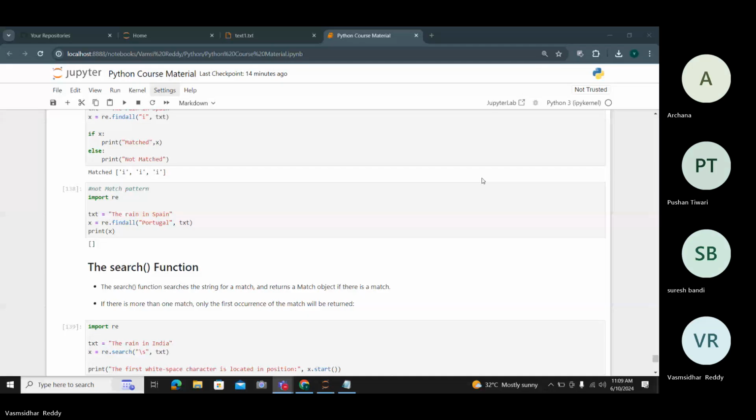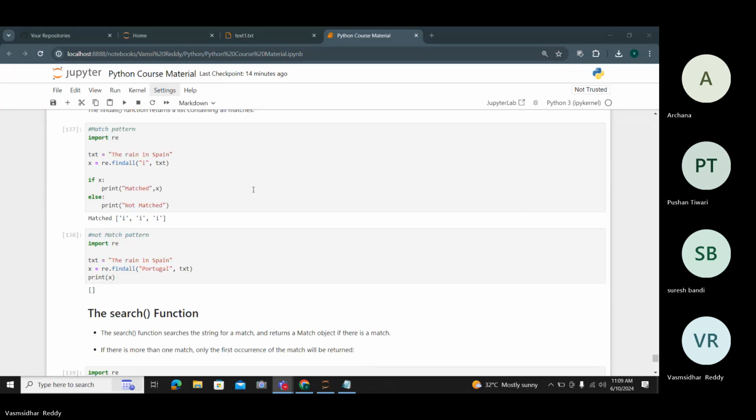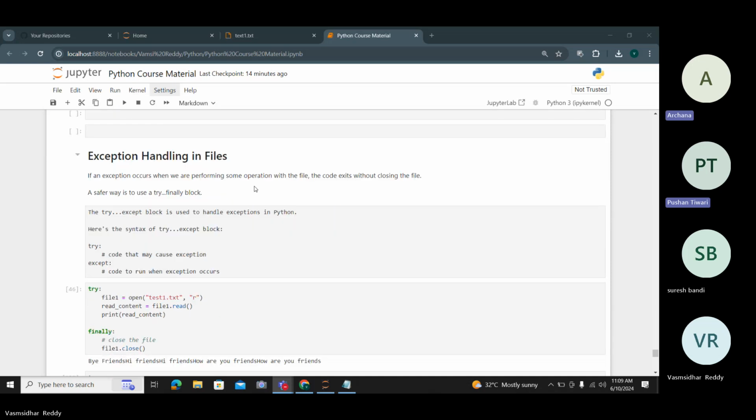Let me share my screen. So everyone, my screen is visible. Yes, your screen is visible.